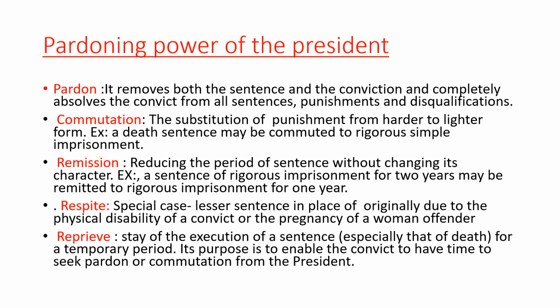Okay, so what are the pardoning powers of the president? First is pardon. It will completely remove both the sentence and the conviction, and it will completely acquit him from all the sentences or punishments, and he'll be set free. He can be released. Then commutation is changing a harder punishment to a lighter punishment. For example, if a death sentence is commuted to rigorous imprisonment or simple imprisonment, that is called commutation.